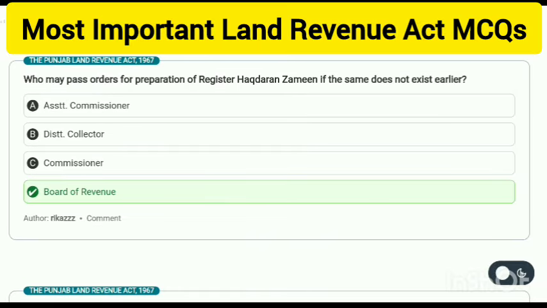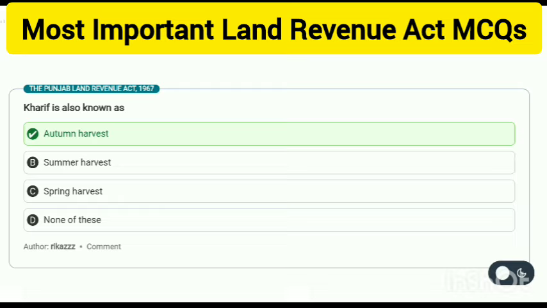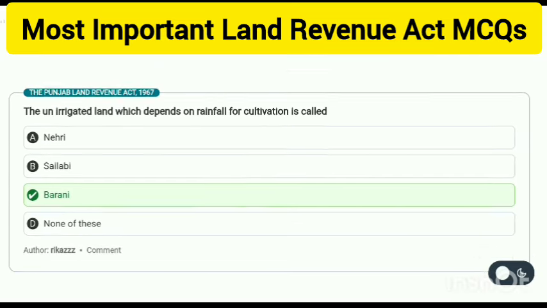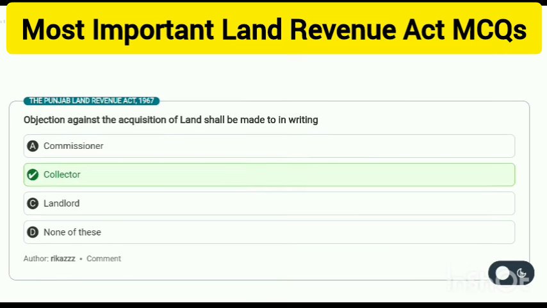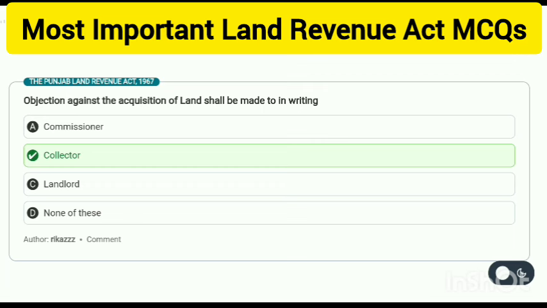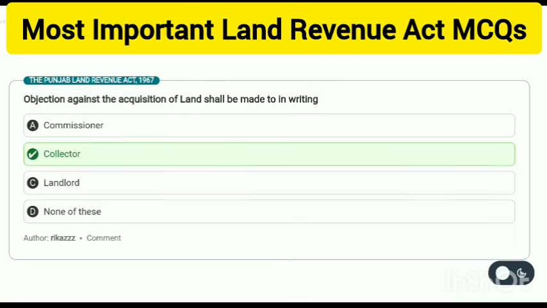Who may pass orders for preparation of register Haqdaran Zameen if the same does not exist earlier? Board of Revenue. Kharif is also known as autumn harvest. The unirrigated land which depends on rainfall for cultivation is called Barani. Objection against the acquisition of land shall be made in writing to the collector.